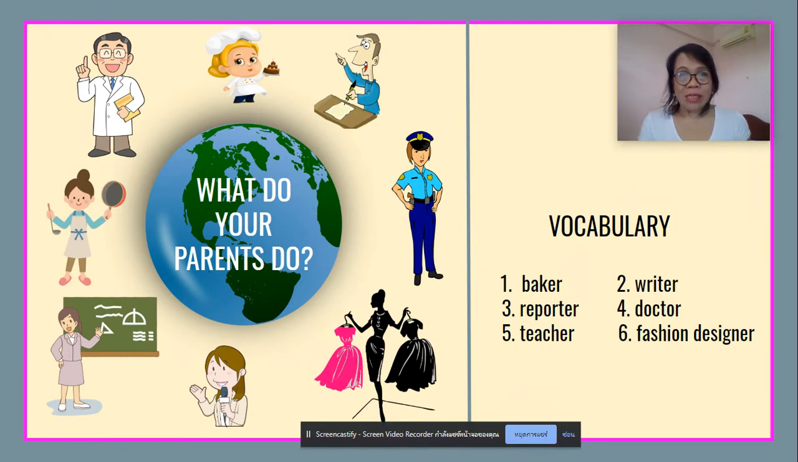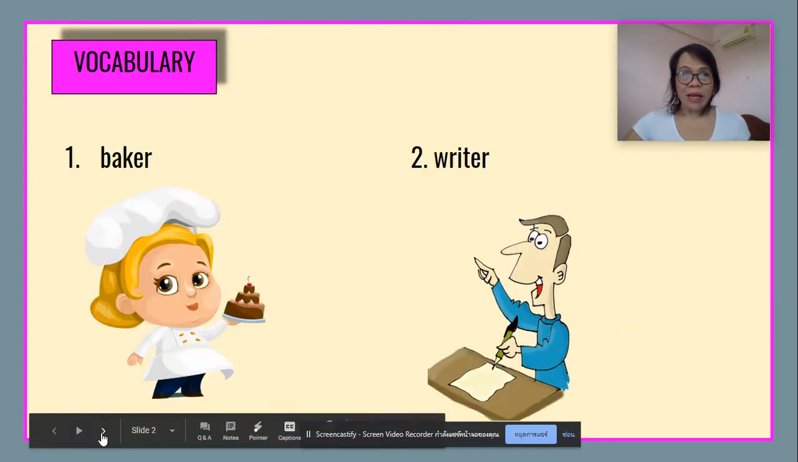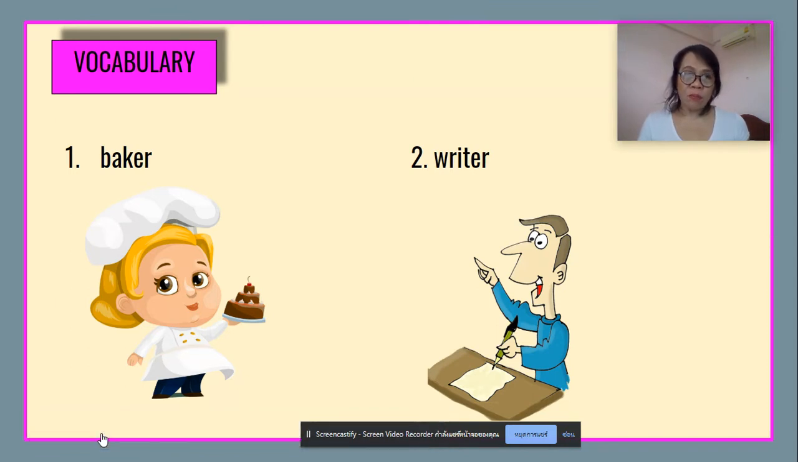Here we have six. So I'm going to read the word and please follow teacher. Okay? So let's begin. Baker, writer, reporter, doctor, teacher, fashion designer. Awesome. Okay, we can now have the second slide. So the second slide shows the words and the pictures to give you an idea about our vocabulary. We have number one, what is the word?